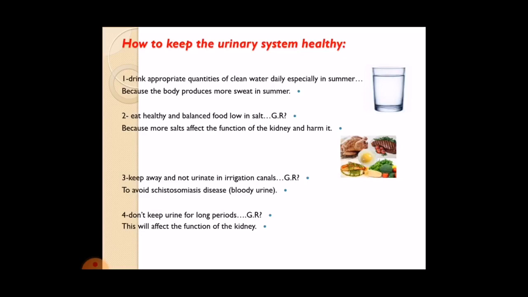Number 2, eat healthy and balanced food low in salt, because more salts affect the function of the kidney and harm it. Number 3, keep away and do not urinate in the irrigation canals to avoid schistosomiasis disease. Number 4, don't keep urine for long periods. This will affect the function of the kidney.